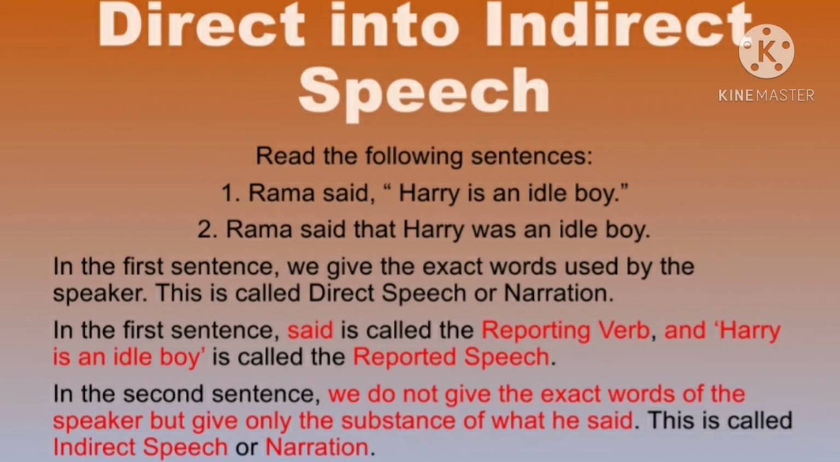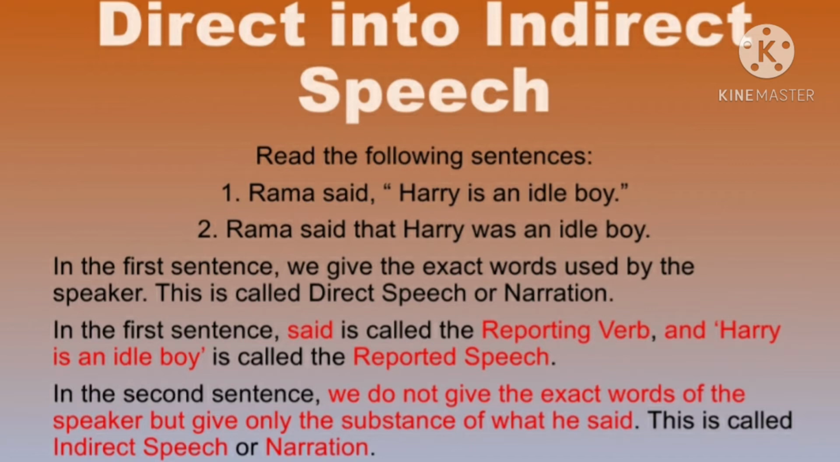Read the following sentences. Rama said, "Harry is an idle boy." Rama said that Harry was an idle boy. In the first sentence, we give the exact words used by the speaker. This is called direct speech or narration. In the first sentence, said is called the reporting verb and Harry is an idle boy is called the reported speech. In the second sentence, we do not give the exact words of the speaker but give only the substance of what he said. This is called indirect speech or narration.